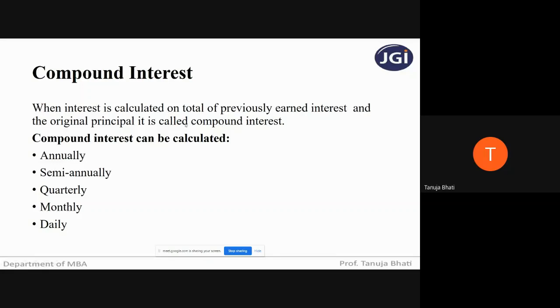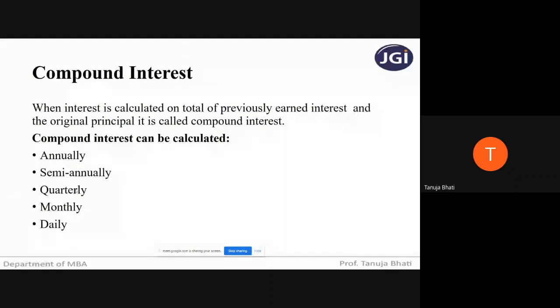Compound interest can be calculated annually, semi-annually, quarterly, monthly, or daily. Banks give you a facility where the interest calculation is done in one of these ways.